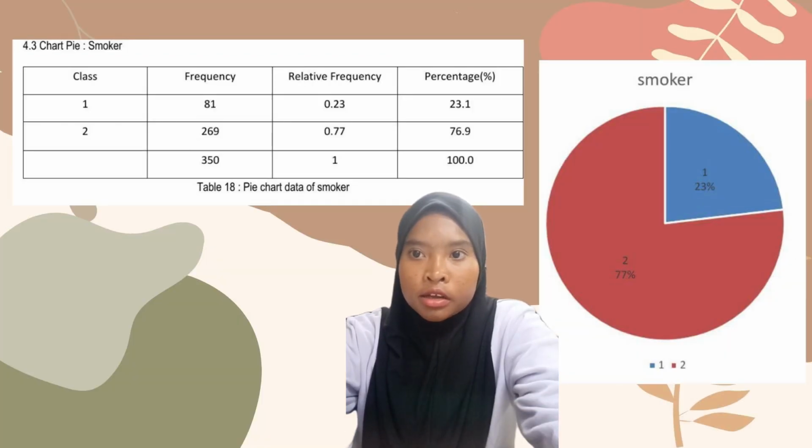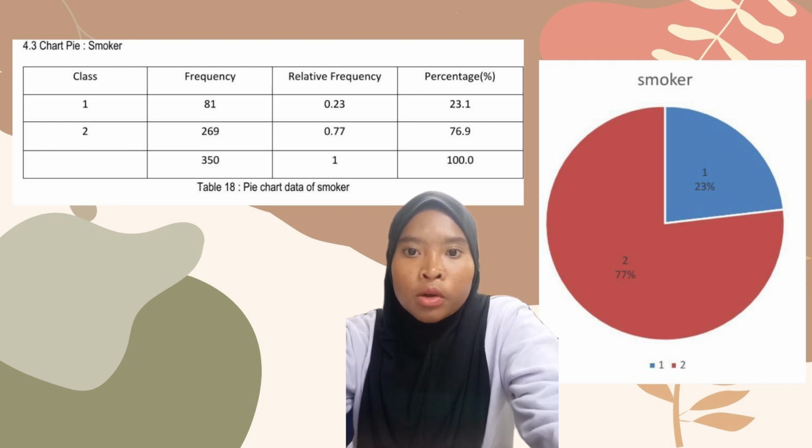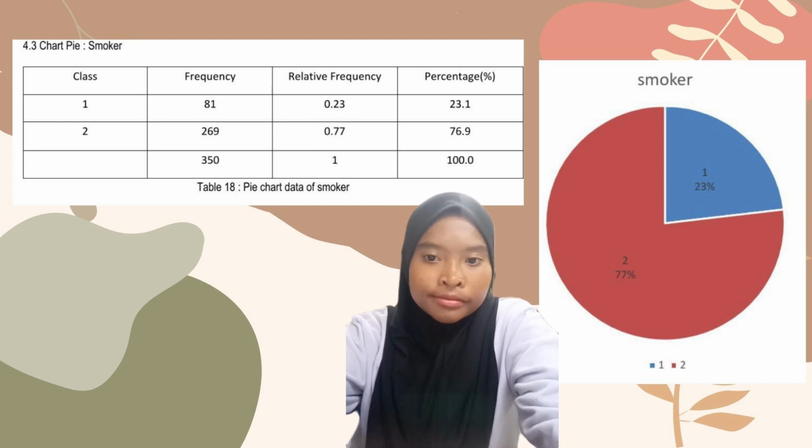Last but not least, there are a table and pie chart for smokers. They only have two classes. There is one for yes and two for no. As we can see here, the highest sample for smokers is no, with a score of 269 people, equal to 76.9% of the overall 350 people. It means the lowest sample for smokers is yes, with a score of 81 people, equal to 23.1%. So that's all from me.